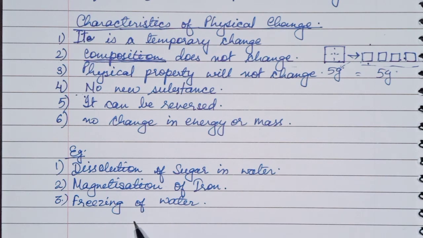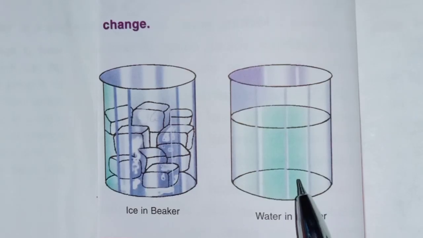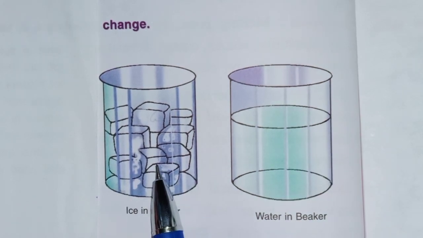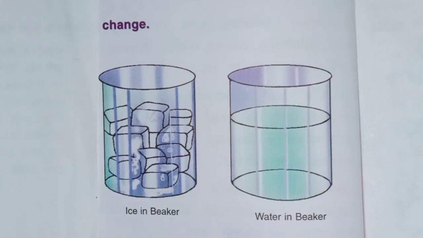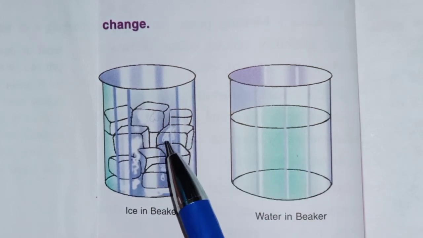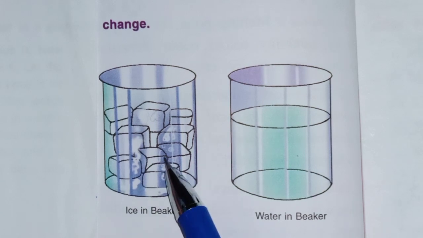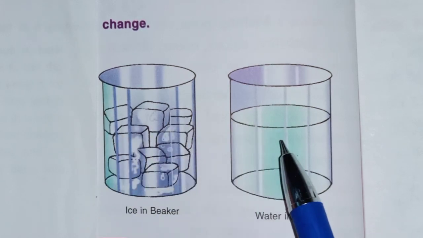Next example is freezing of water. You all know, or you have seen at your home, when you keep water inside your refrigerator or freezer, water which is in liquid state is changed into solid state, that is ice. The properties of water remain the same in liquid state and in solid state. When you heat this ice, it will again melt into water.